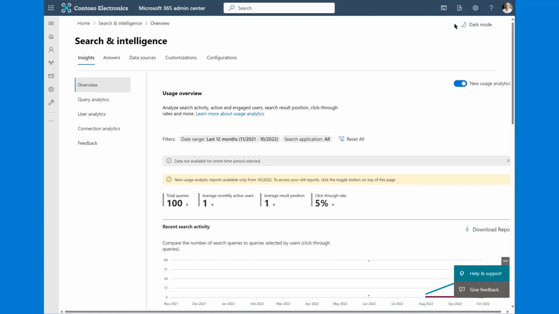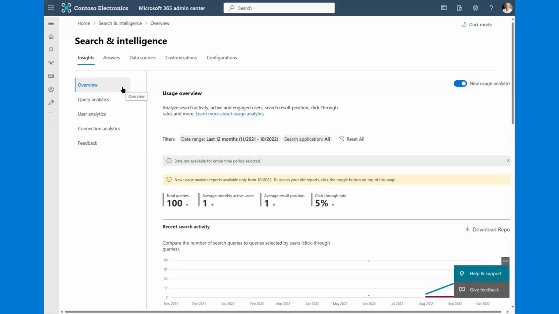I wanted to level set there because I get a lot of questions about usage reports: why do they only show these three canvases? Those canvases are largely our org-scoped canvases, so that's where we emphasize our search insights. About two weeks ago, we announced a couple of new reports that have come to our search insights and our search and intelligence admin center. So I'm briefly going to walk you through a couple of these here.